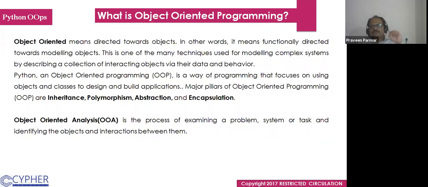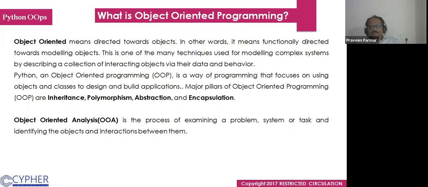Object-oriented means directed towards objects. In other words, it means functionality directed towards modeling objects. This is one of the many techniques used for modeling complex systems by describing a collection of interacting objects via their data and behavior.